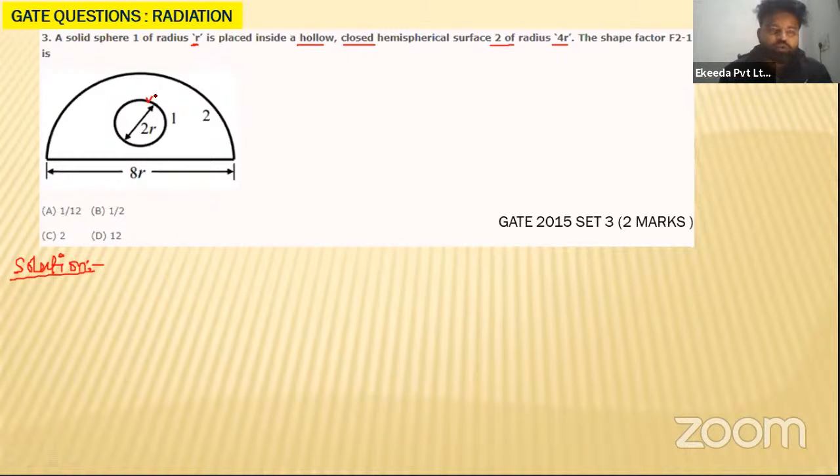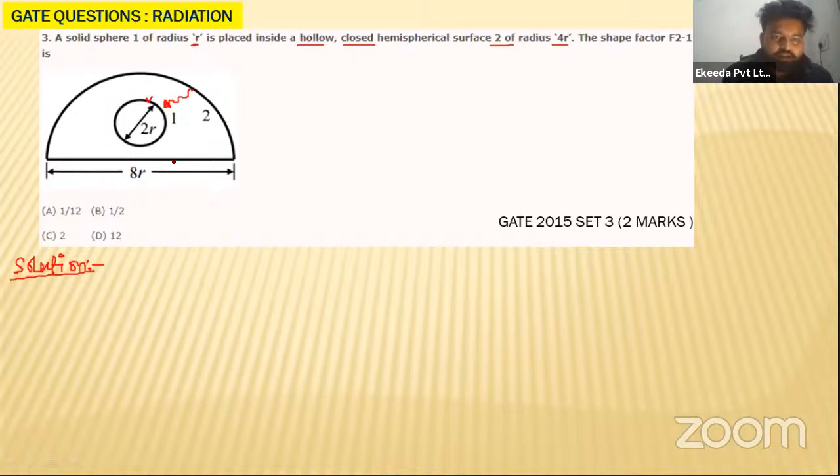What you have to calculate is F21, the fraction of radiation leaving surface 2 and reaching surface 1. What is surface 2? Surface 2 is the hemisphere. If you analyze this, there will be a flat surface, and the radiation coming out from that half surface will represent a circle.